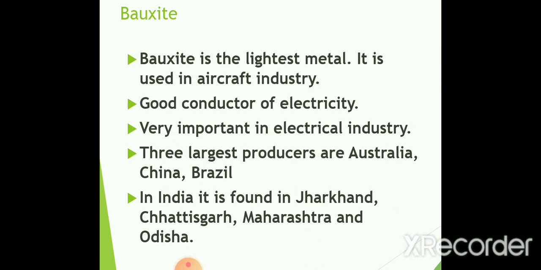Now, what are the important things which we have to understand and remember while studying about bauxite? It is the lightest metal, an oxide of aluminium, and it is a good conductor of electricity. It is used in the aircraft industry because it is the lightest metal. About 30% of the total production is from Australia, and China, Brazil, etc. are other important producers. And in India also, it is found in many places like Jharkhand, Chhattisgarh, Maharashtra, and Odisha.